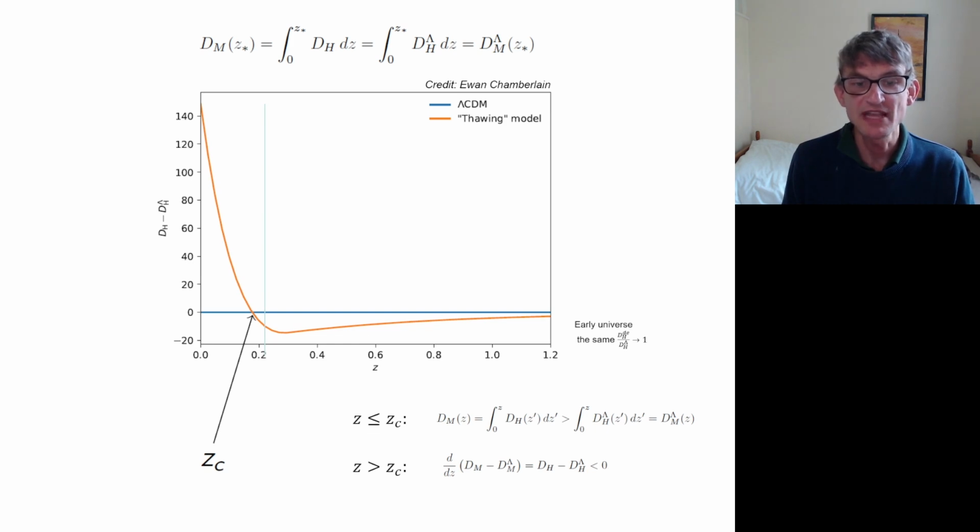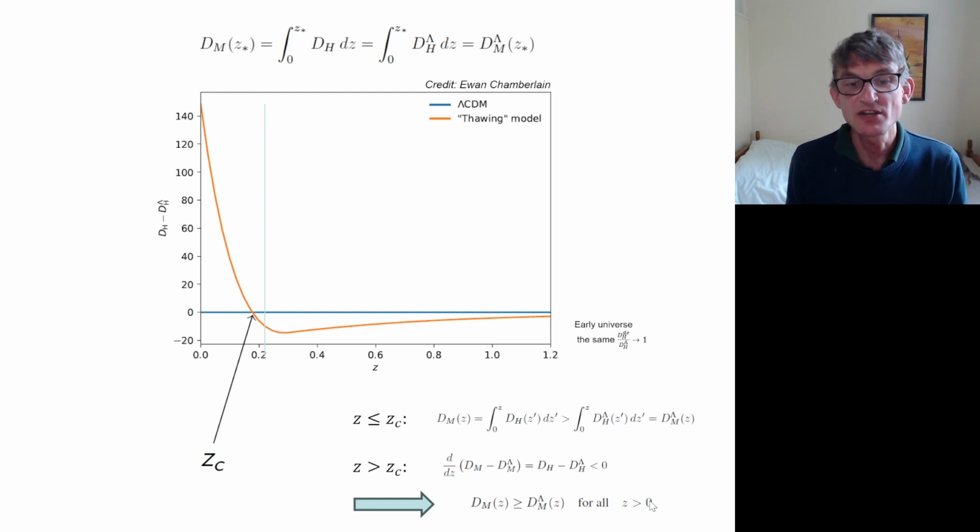So the derivative of D_M is just D_H, and we know that at z bigger than z_c, D_H is less than the value in ΛCDM, and that means that this term here is negative. So what that actually means is that because it's monotonic, D_M is above the value in ΛCDM here, and it's going to asymptote to being equal here, and here, because it's monotonic, that tells you that it has to be bigger than the value in ΛCDM for all z.